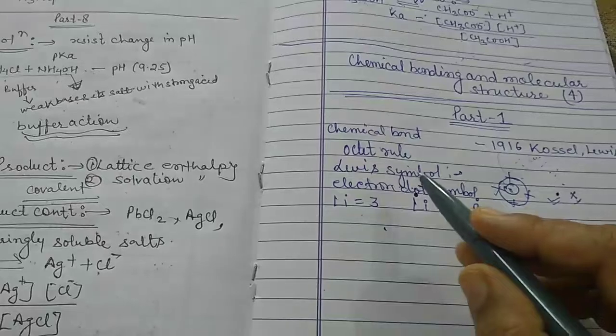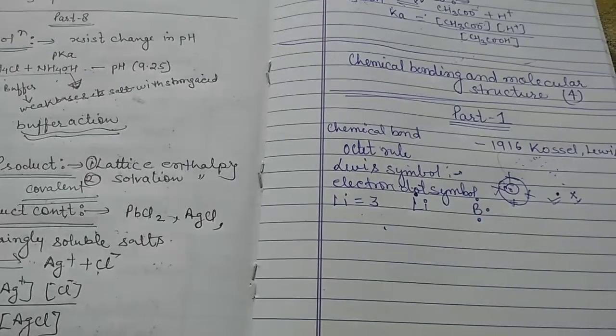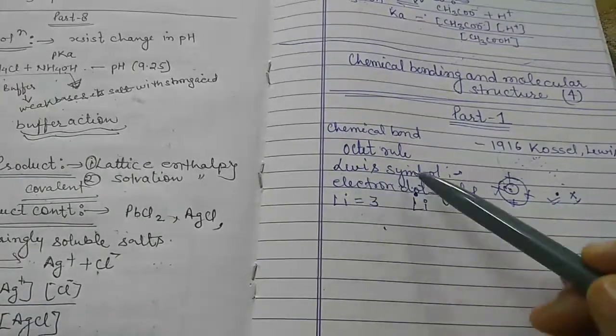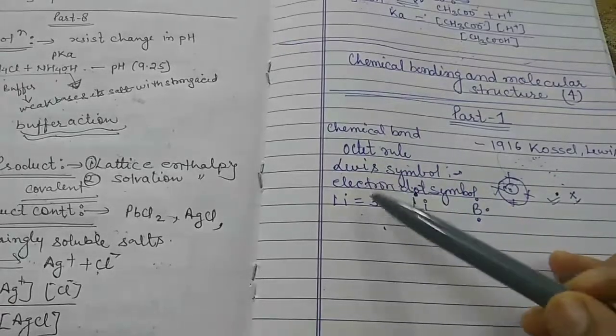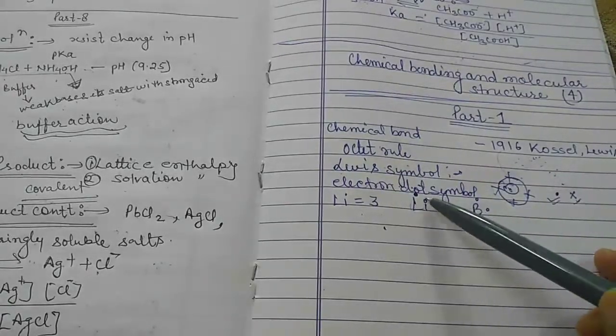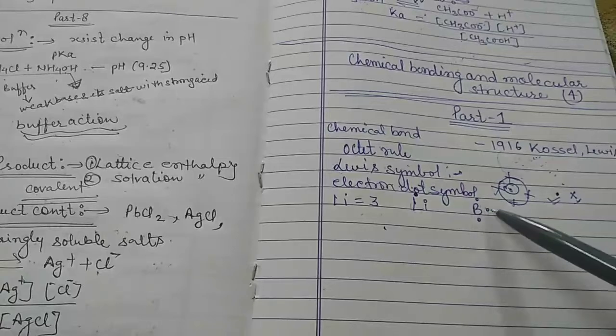So this is known as the Lewis symbol or electron dot symbol. Now let us discuss the significance of the Lewis symbol. The number of dots around the symbol, for example, this is a symbol and this is the number of dots. The number of dots around the symbol represents the number of valency electrons.